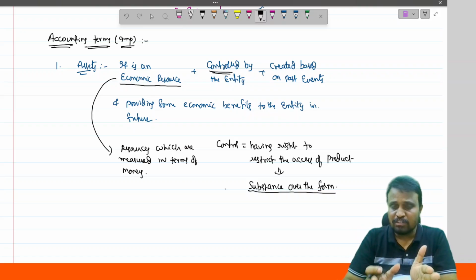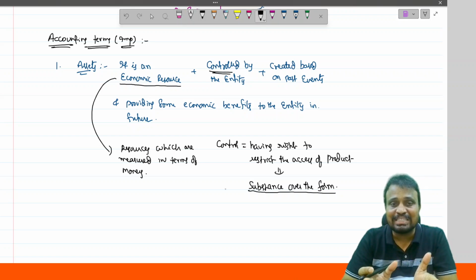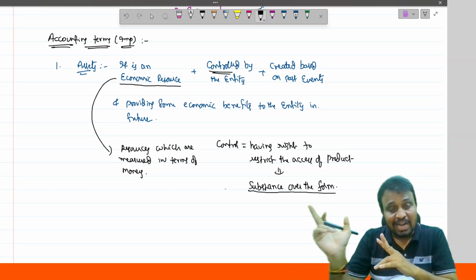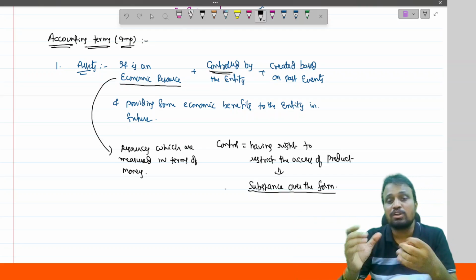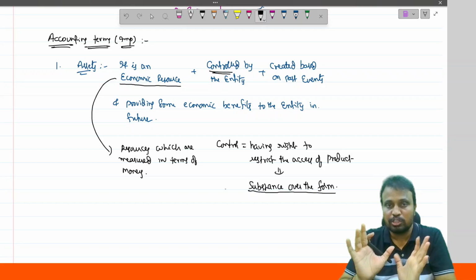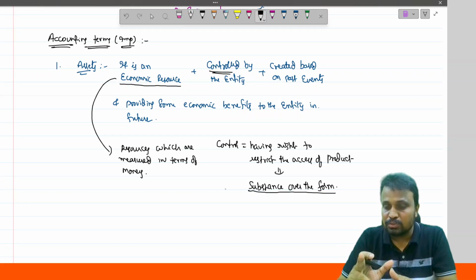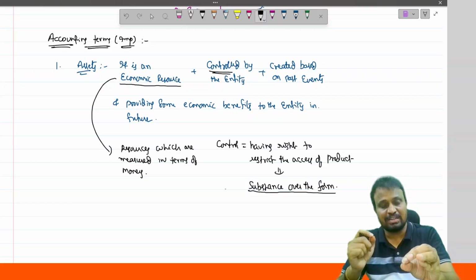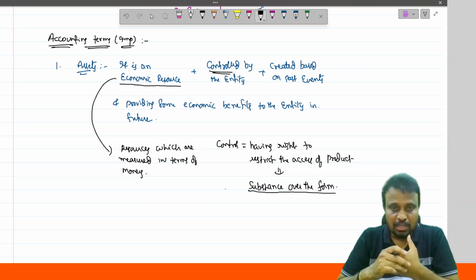In case of hire purchase, you are not treated as the owner till the payment of the last installment, and till then you have possession of the product without ownership. But in substance over the form, the reality of the transaction has priority over legal formality.